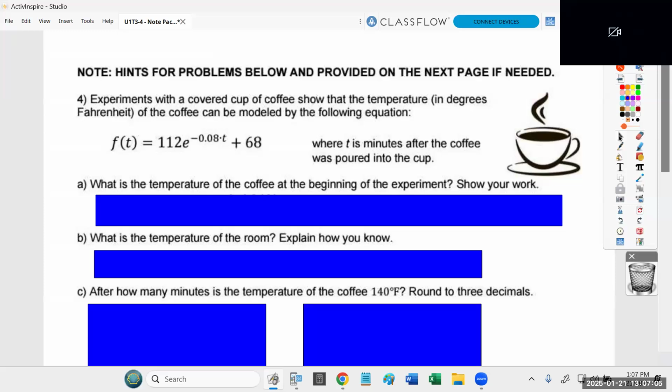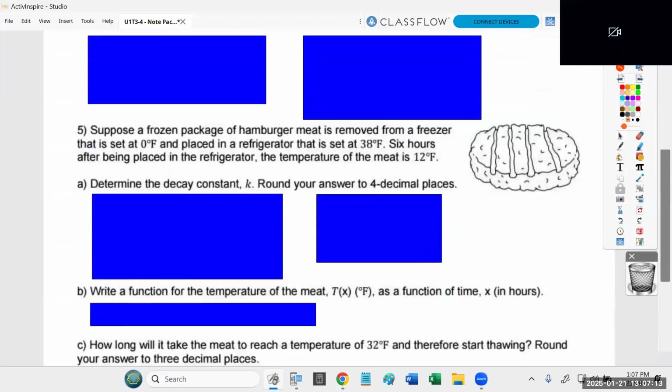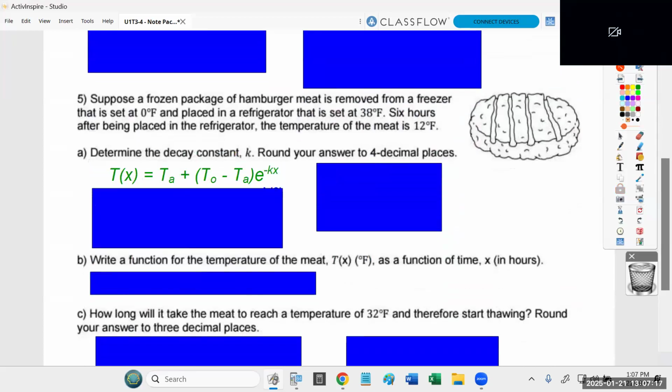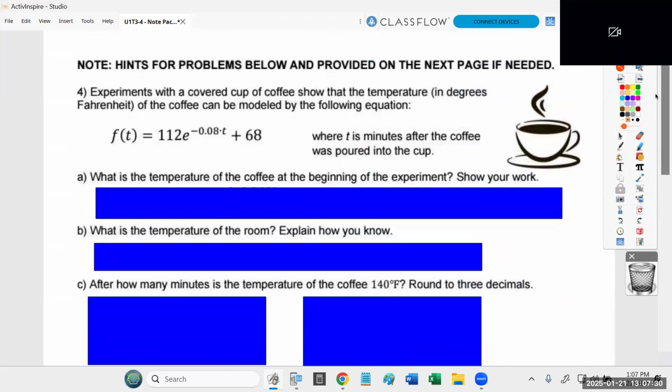Experiments with a covered cup of coffee show that the temperature in degrees Fahrenheit of the coffee can be modeled by the following equation. Now, I wish I had copied it up here as well, but I'd just like to point something out: this is a formula that we used last week, and I told you over and over again it's not something I expect you to have memorized. I just expect you to know how to use it. We'll get to that with the other problem later. But let's go through a couple of these questions, because here they just hand you the equation.